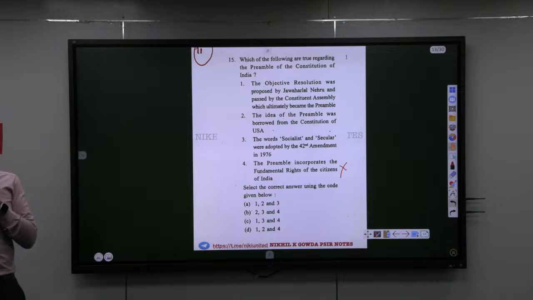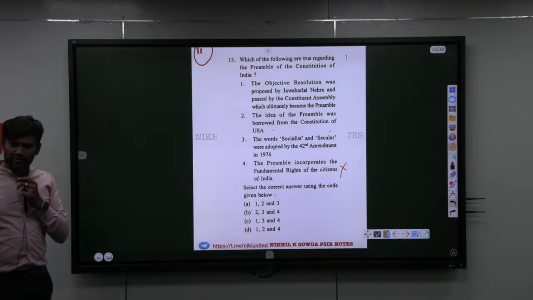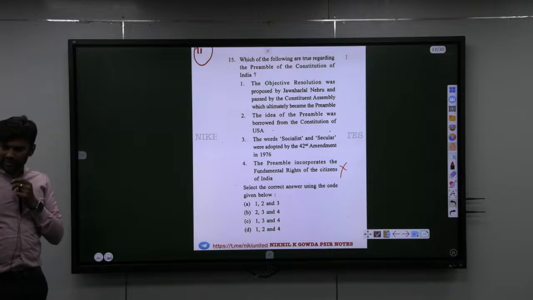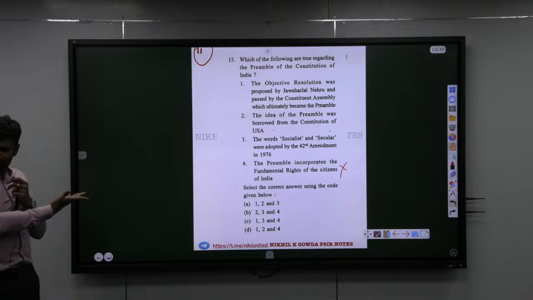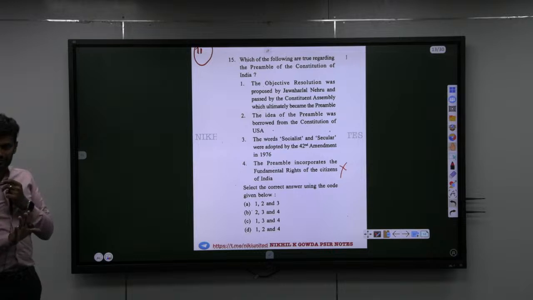It's not about which test series you are writing. You can write any test series, it makes no difference. It's only the mass mentality. So obviously when you work with a lot of previous year questions, you will develop abilities to identify how. Okay, this one everybody knew, but everybody didn't get it correct. Simple, everybody knew, but everybody didn't get it correct.